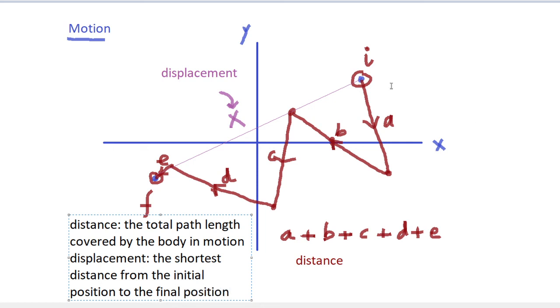So that was a short discussion about the basics of motion. We have discussed position, we have discussed initial and final positions, and we have also discussed two very important terms, namely distance and displacement.